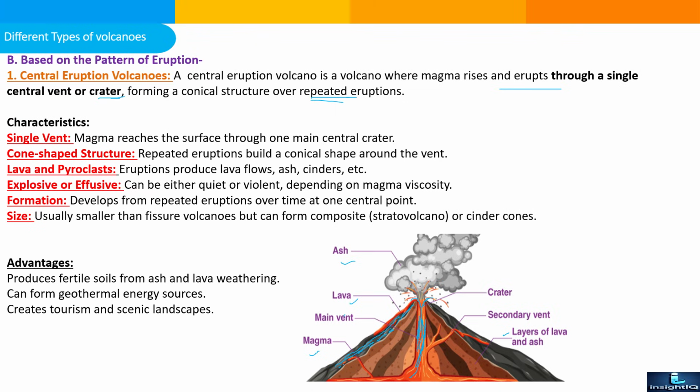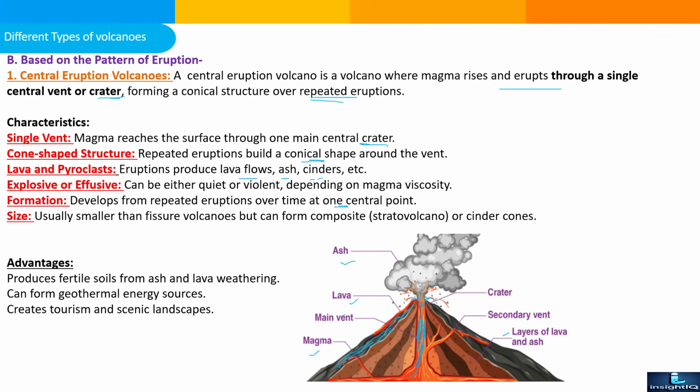So what are the characteristics of the central eruption volcano? Magma reaches the surface through one main central crater. Cone shape structure: repeated eruption builds a conical shape around the vent. Lava and pyroclastic eruption produce lava flow, ash, cinder cones, gas, water, steam, vapors. Explosive or effusive type can be either quite violent, depending on the magma viscosity based on the silica content. Formation develops from the repeated eruption over time at one central point.